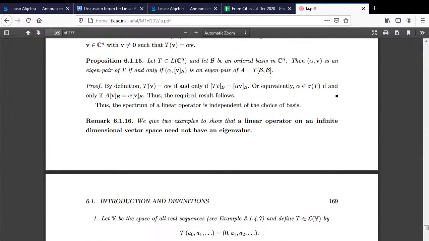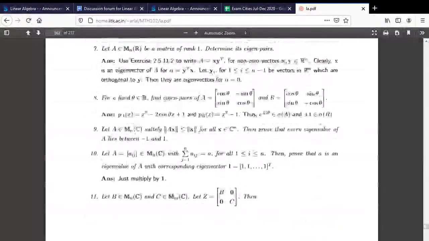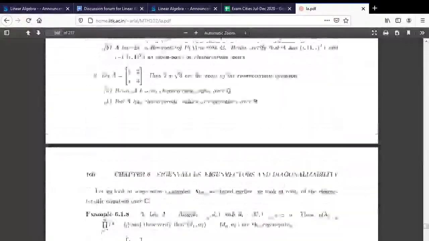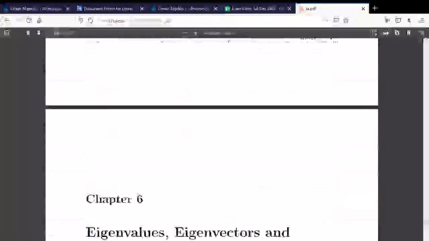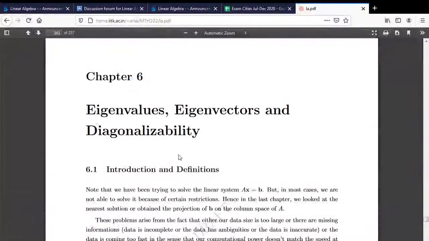And as I said, if you want to go for JAM, you just have to look at the first 6 chapters here. Okay, so this last chapter is about eigenvalues and eigenvectors that I am looking at here. JAM has a syllabus only till this much. Beyond that, there is no syllabus in JAM, so you don't have to worry about it. This is the part that you should worry about. So just do all the exercises here, and you are through. Fine. The next question is from a student.